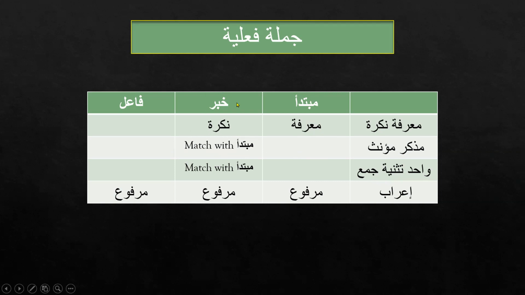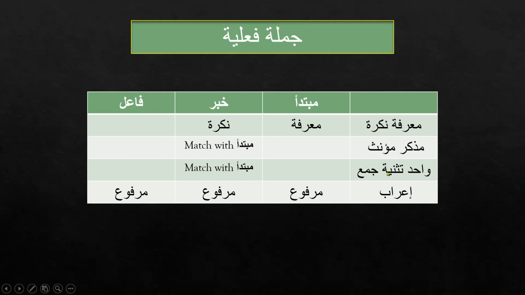But what about the Khabar? Khabar should match with the Mubtada. Wahid Mubtada, wahid Khabar. Tasniya Mubtada, tasniya Khabar. Jama Mubtada and jama Khabar. But what about fa'il? Fa'il can be wahid, tasniya or jama. It is not dependent on anything.